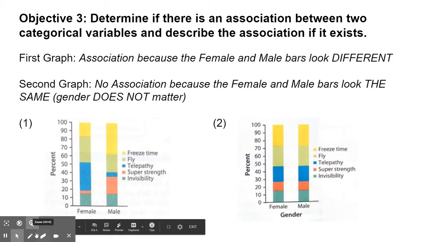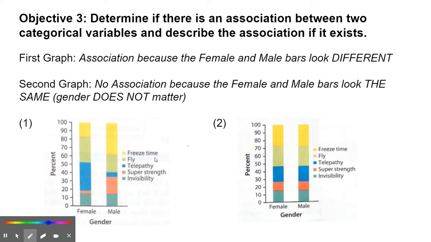Okay, so here's an example for us to look at when there's an association and when there's not. If you look at this first segmented bar chart, notice that for male and female, there's some differences within the bars. So what this means is, because the bars are different, being a male or a female will help predict what you're going to choose. We would say that females look like they're going to choose telepathy more, whereas males look like they're going to choose freeze time more. So there is an association here because your bars look different.